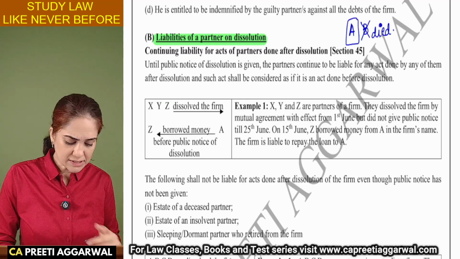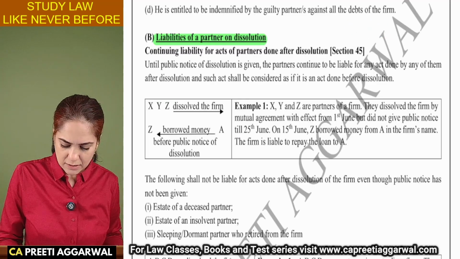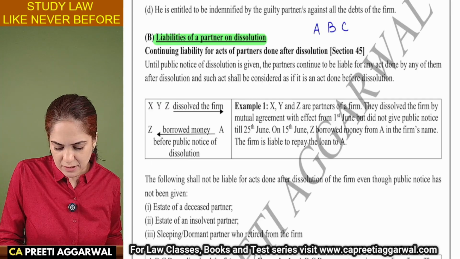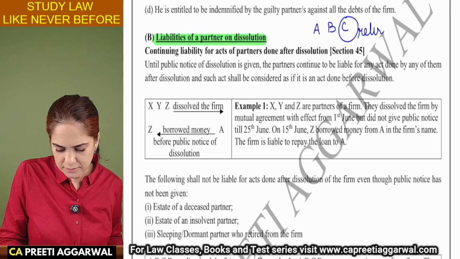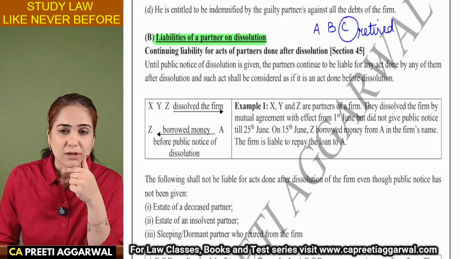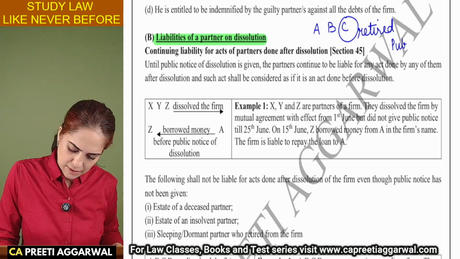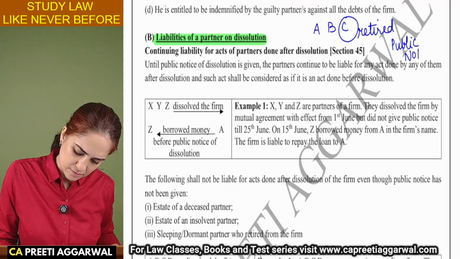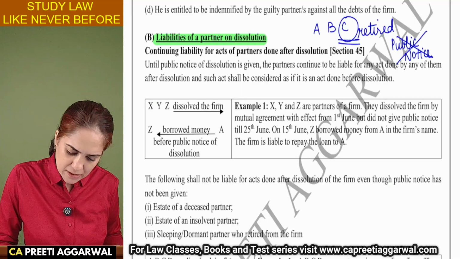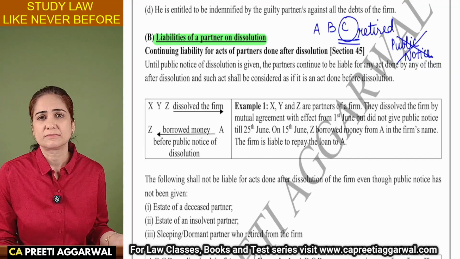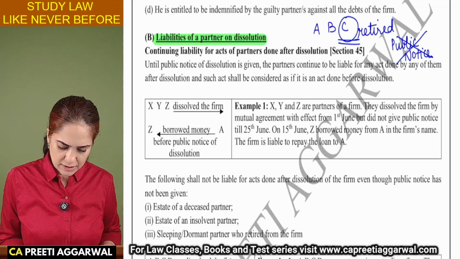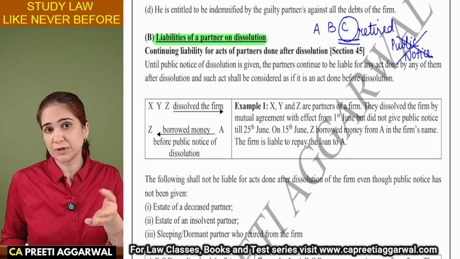This is in case of death, but let us consider one more situation, retirement. C retired. So we need to give public notice. If public notice is not given, then he will continue to remain liable as if he never retired until the public notice is given. Even in case of dissolution, you need to give a public notice.